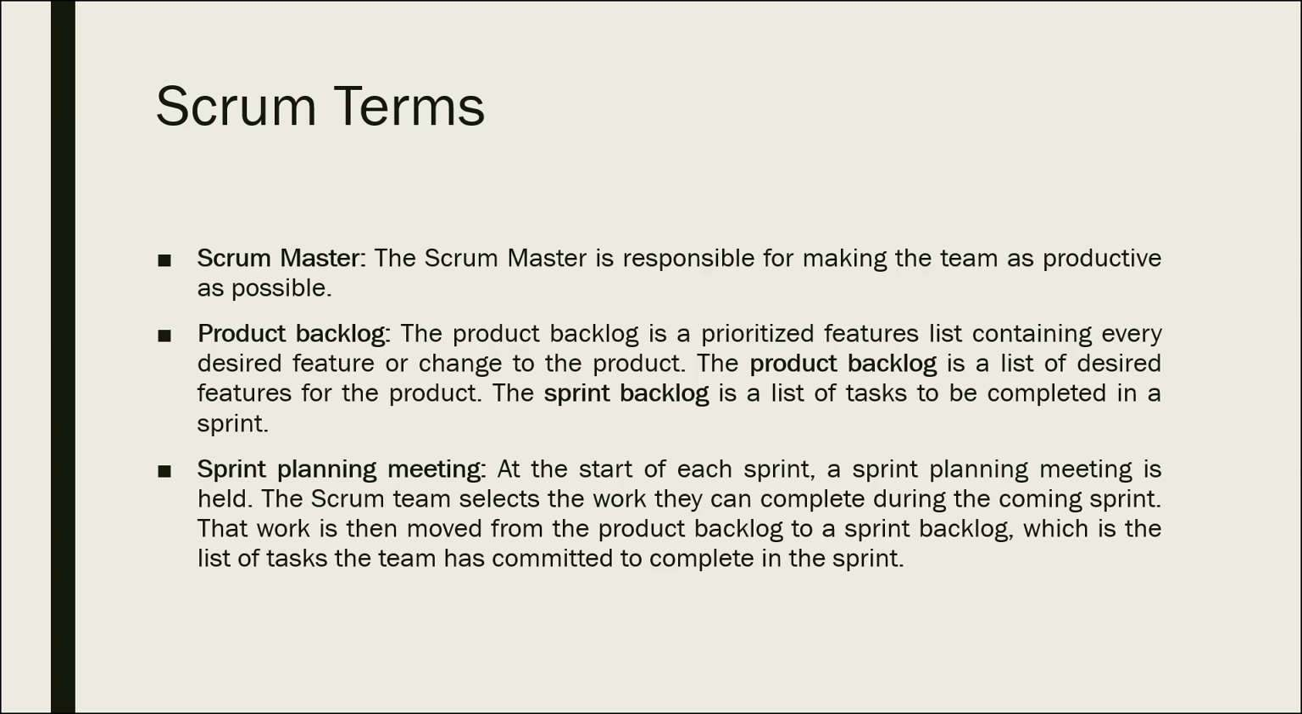Sprint planning meeting. This meeting will be conducted at the start of each sprint. The Scrum team selects the work that they can complete during the upcoming sprint. That work is then moved from product backlog to a sprint backlog, which is the list of tasks the team has committed to complete in the upcoming sprint.